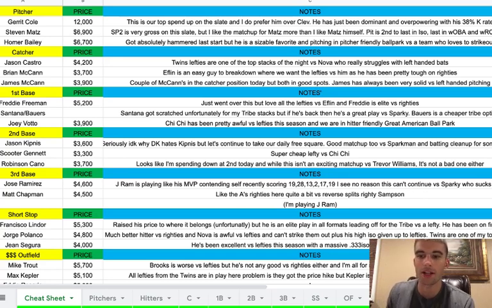And then at catcher, we got Jason Castro at 4,200. Twins were a pretty good stack last night. Cruz went deep. Max Kepler went deep. Blanco had a decent game. And I don't think Rosario did much, but other than that, the Twins did all right.